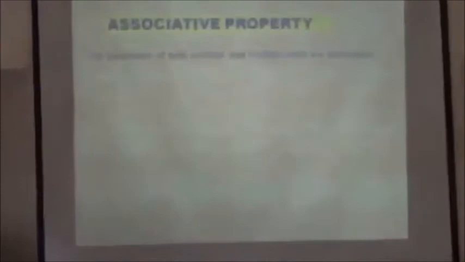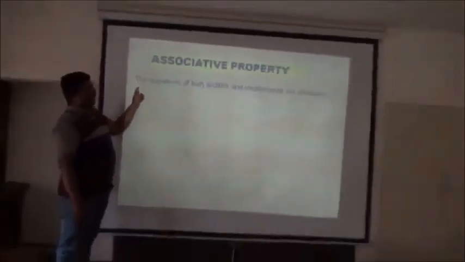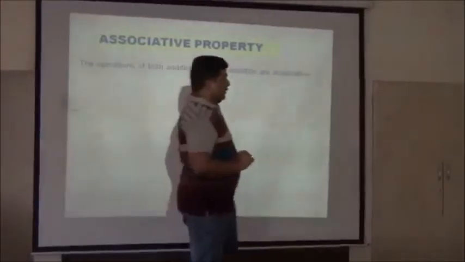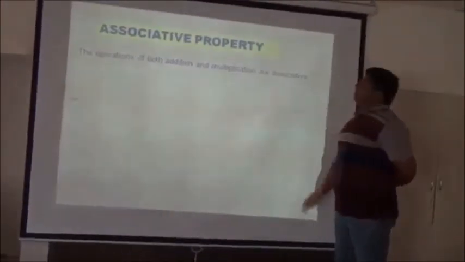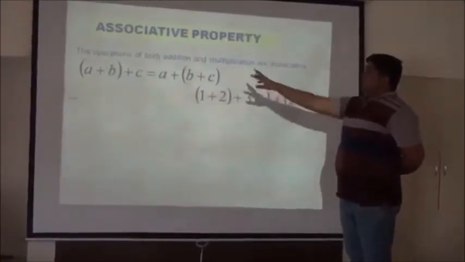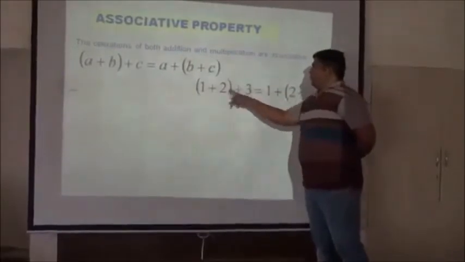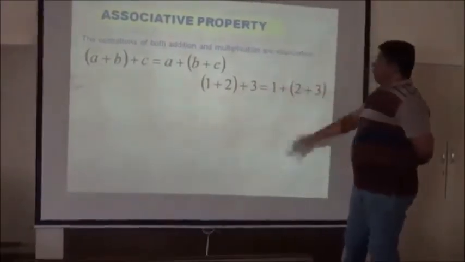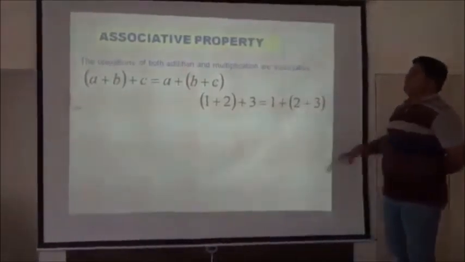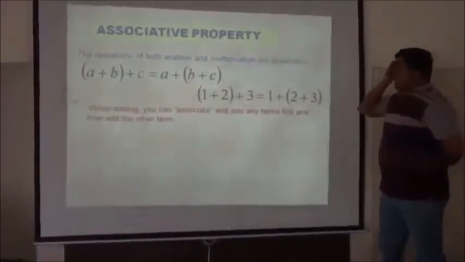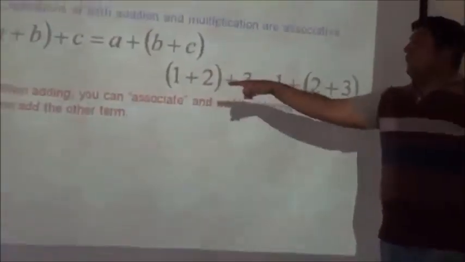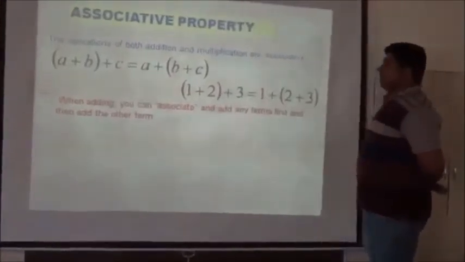The operations of both addition and multiplication are also associative. The second property is associative, after commutative. A plus B, plus C is equal to A plus B plus C: only the bracket changes. 1 plus 2 plus 3, with the bracket here or here, the answer is the same, 6. This term is 6 and this term is also 6. This is the associative property. When adding, you can associate and add any terms first and then add the other terms.